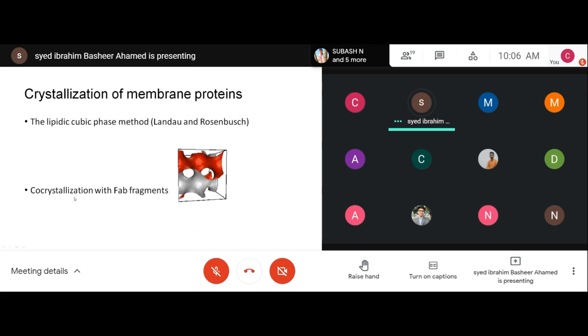So finally, I told you already about crystallization of membrane protein. Here there are different methods available, that is the cubic phase method and crystallization with FAB fragments.